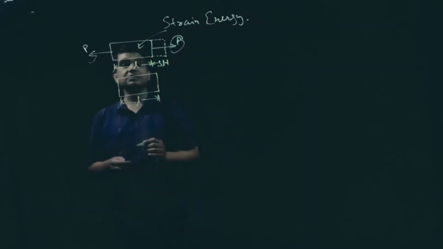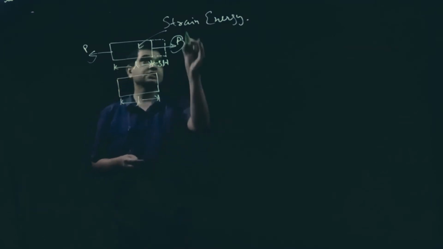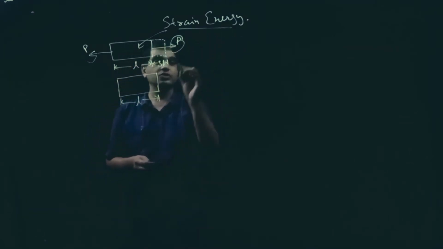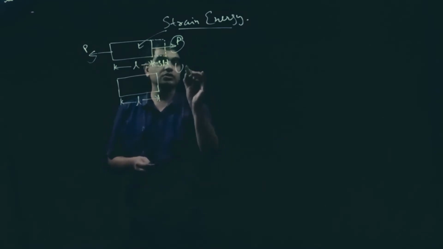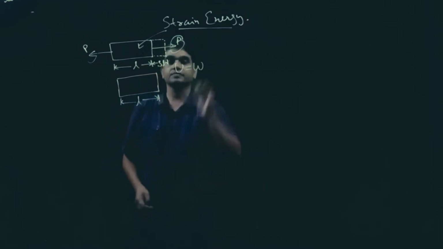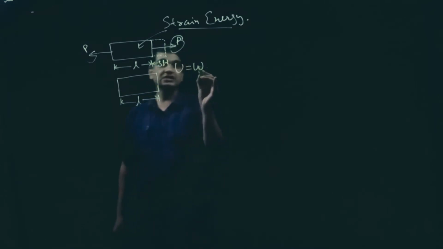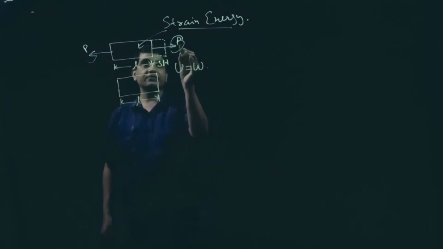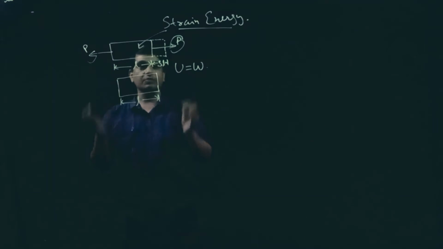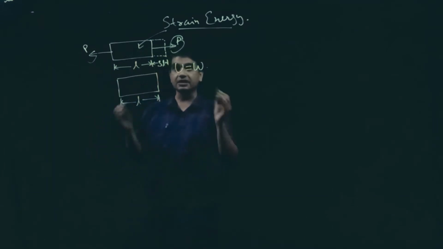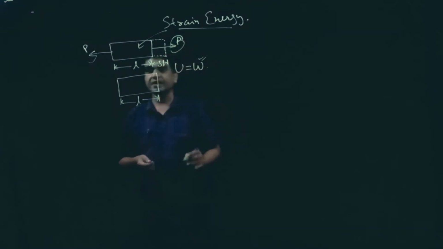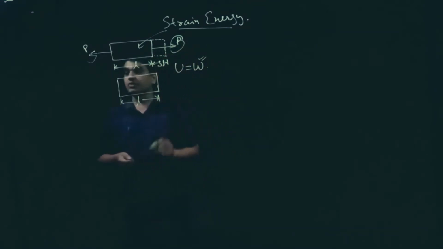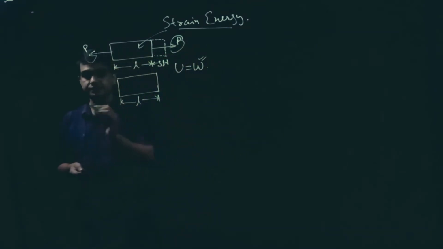Okay, that means in other terms we can say strain energy, represented as capital U, is also equal to work done. Work done means the external load that we have applied. Because of this there is a deformation, and strain energy is the internal energy which is almost equivalent to the work done.